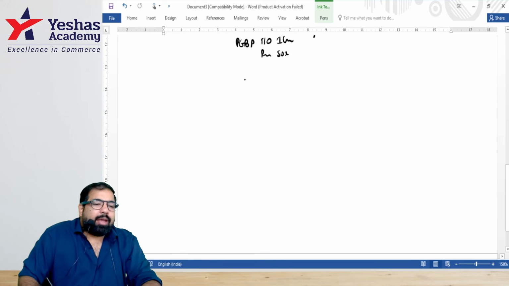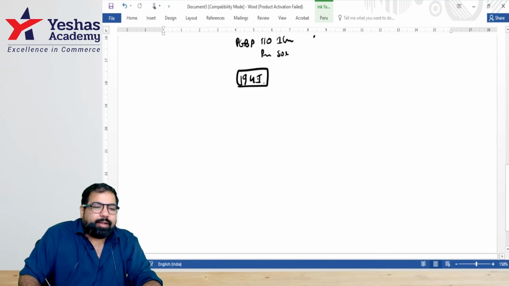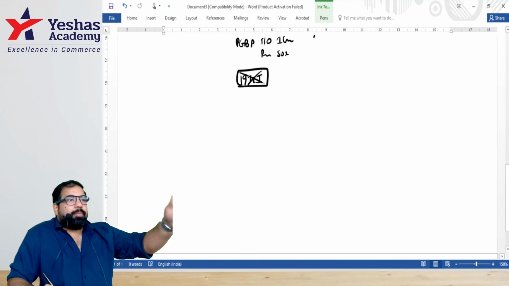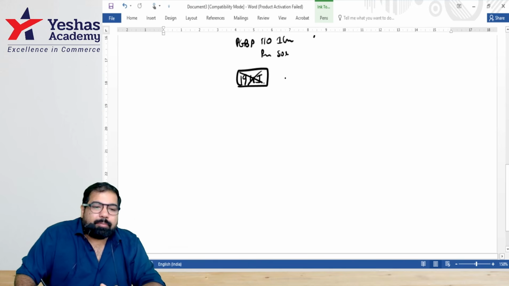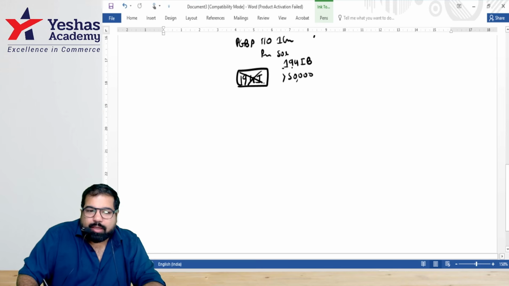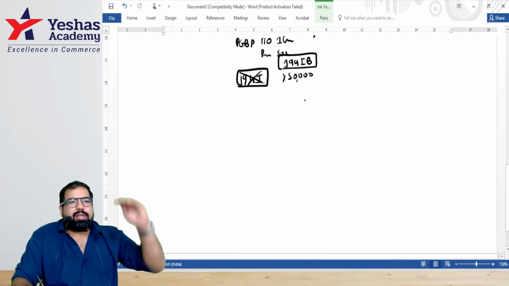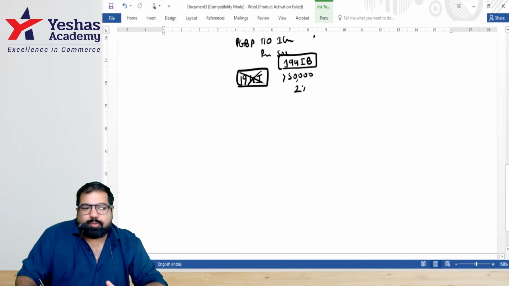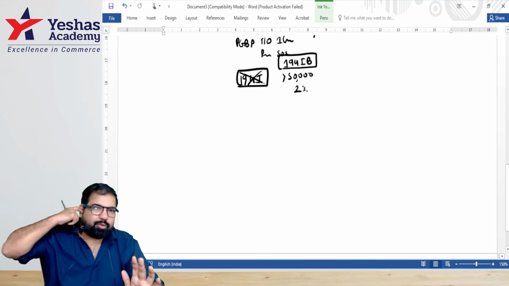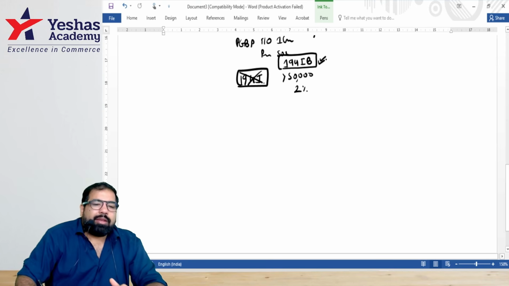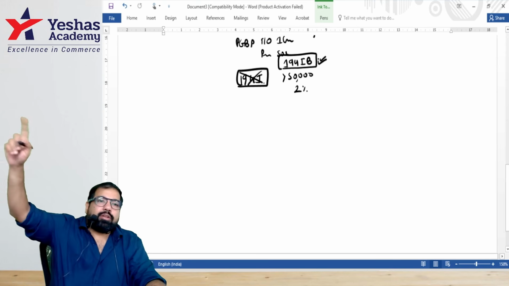Guys, small individuals were happy because which section was not applicable to them? 194I. Were they paying rent? Yes, but small individuals make small payments. If they pay rent of more than 50,000 for immovable property, that is section 194IB, and there will be TDS at 2%. Everyone okay? And only there they are given the benefit that they can pay the TDS at the end of the year.